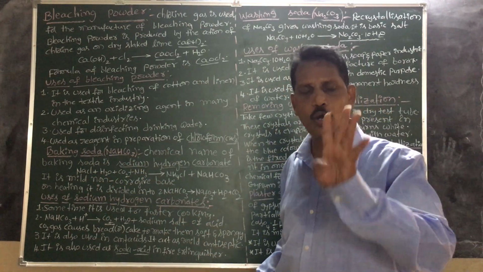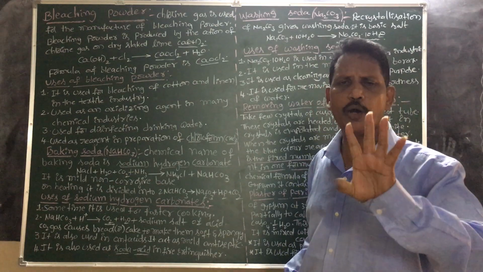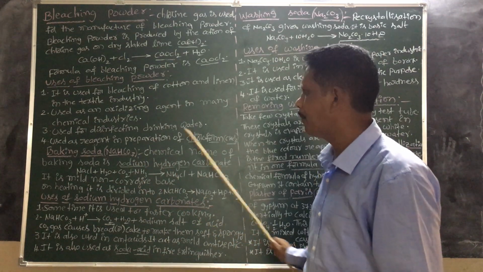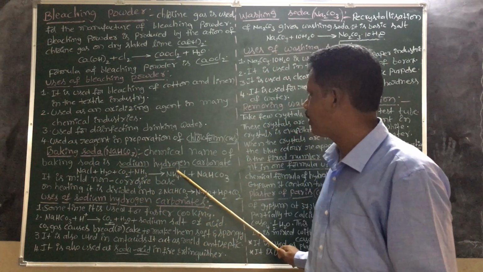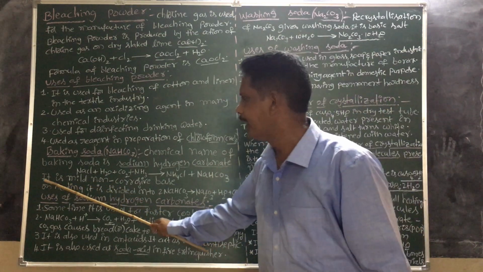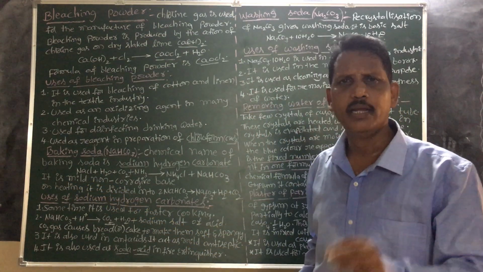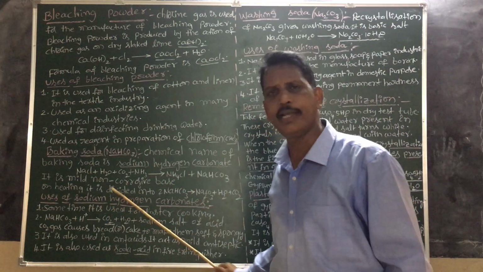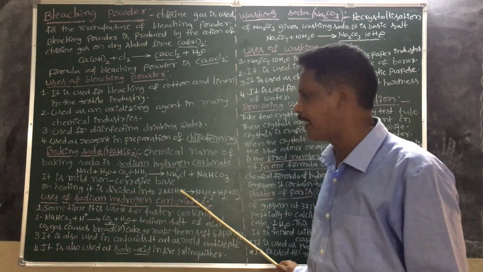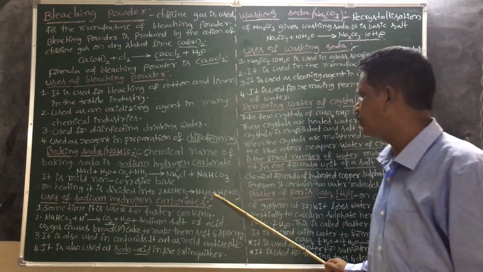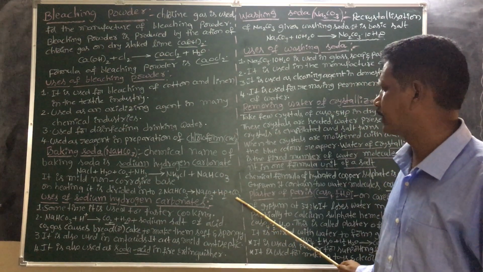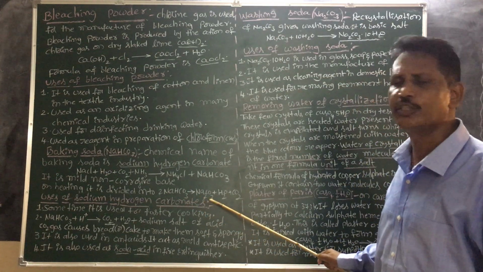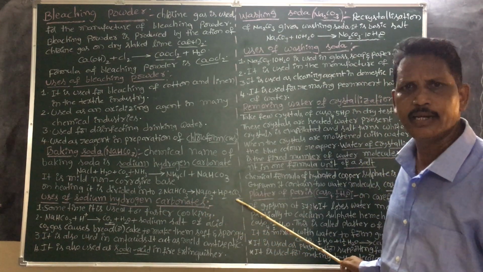And baking soda, also called sodium hydrogen carbonate or sodium bicarbonate. The chemical name of baking soda is sodium hydrogen carbonate. Okay, students, it is a mild non-corrosive base. On heating, 2NaHCO3 gives rise to Na2CO3, sodium carbonate, water and carbon dioxide.